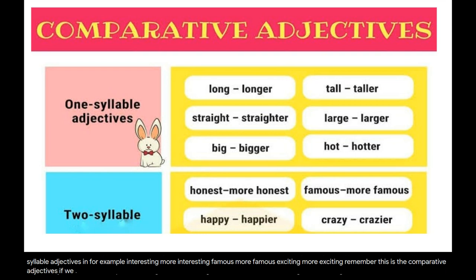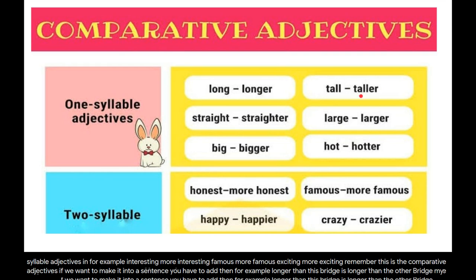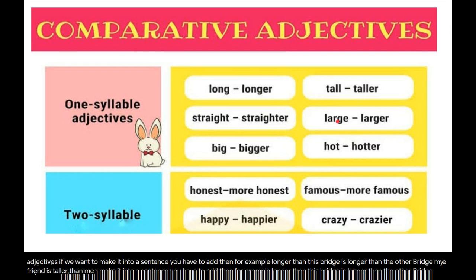Remember, this is the comparative adjective. If we want to make it into a sentence, you have to add than. For example, longer than. This bridge is longer than the other bridge. My friend is taller than me. Your Coke is larger than mine. Today is harder than yesterday, for example. We have to use than.